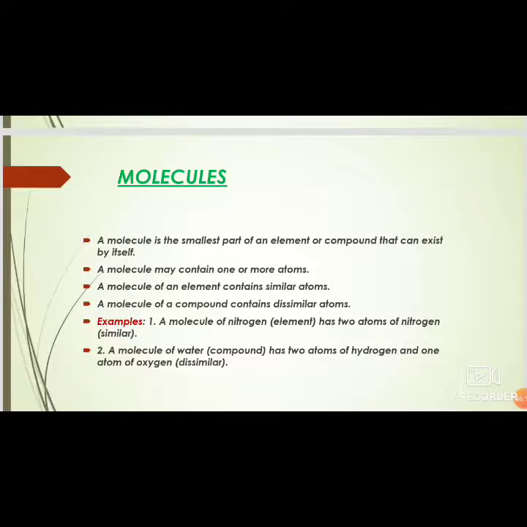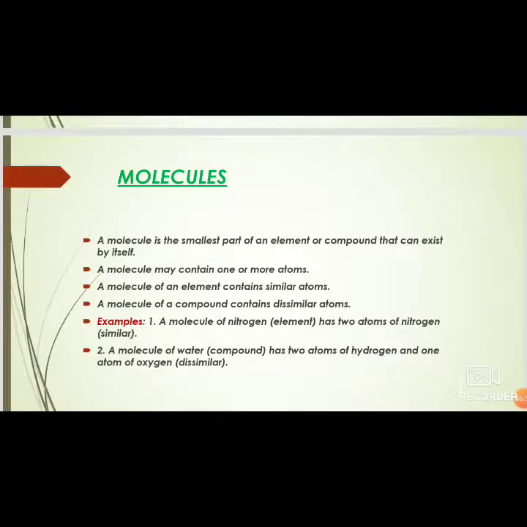If we take a molecule of nitrogen, which is an element, it has two atoms of nitrogen combined together. So these two atoms are similar atoms, both are of nitrogen.